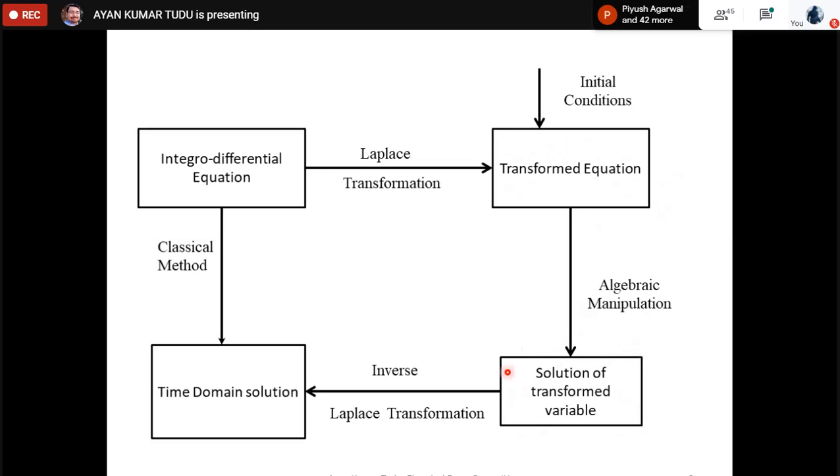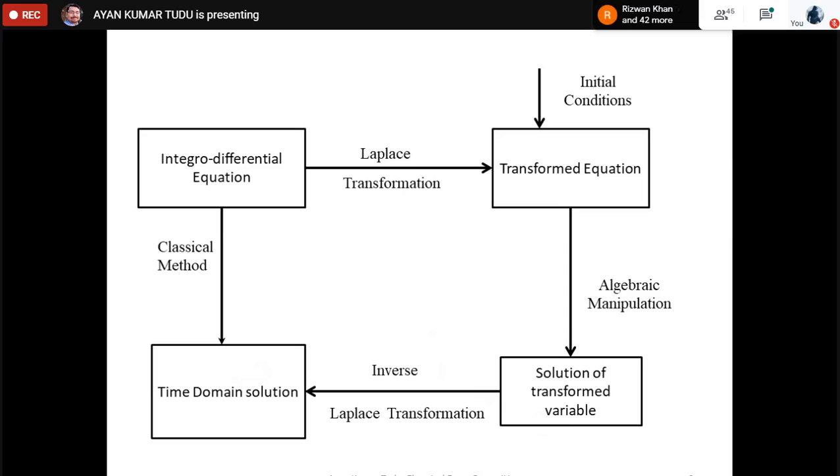So we again go for the inverse Laplace transform, to convert this frequency domain solution to a time domain one. This is the particular chart. If you can remember, this is how things work in our Laplace transforms.